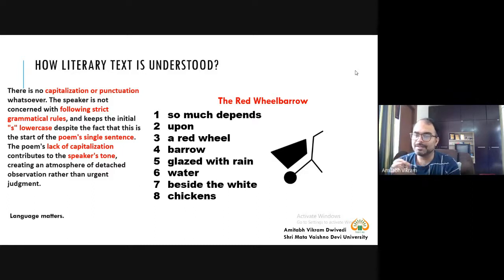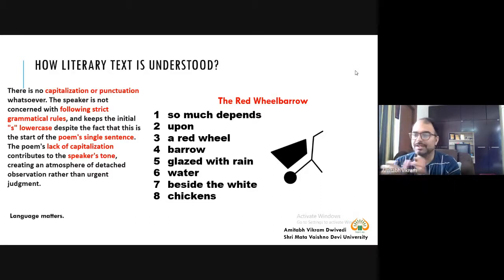The poem lacks capitalization, which contributes to the speaker's tone. Now we will see how the speaker's tone is associated with this choice. As a writer, as a poet, I will not follow capitalization, I will not follow punctuation. Like I am a free writer. Please do not put me in these chains.